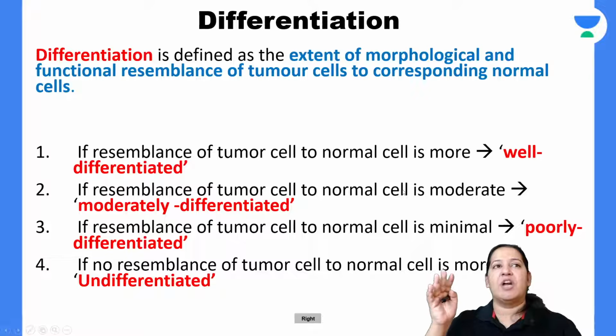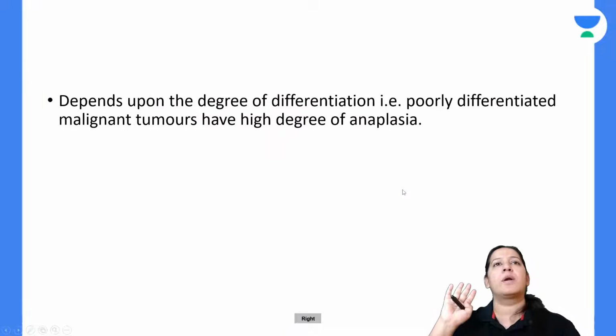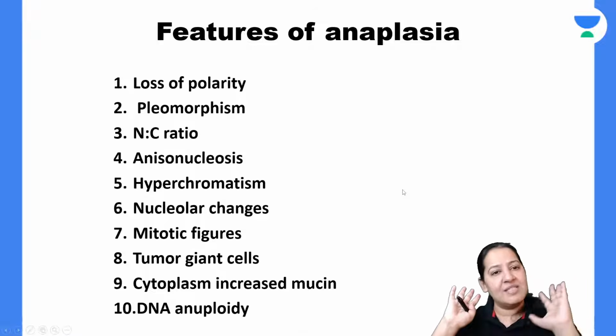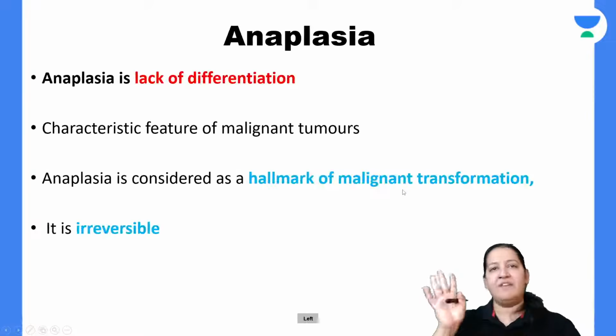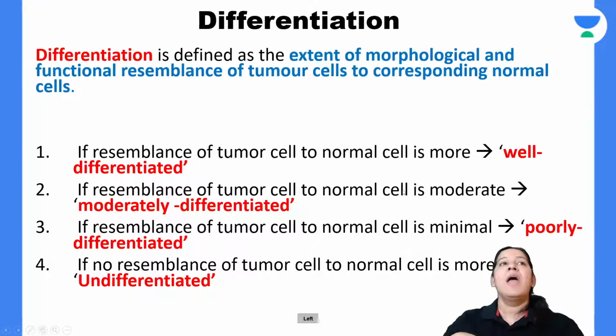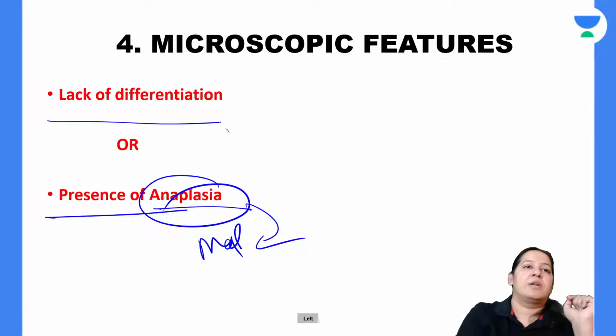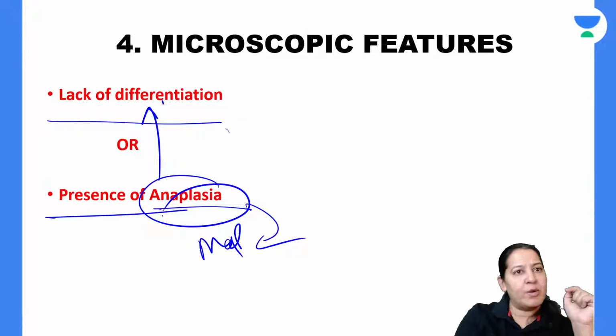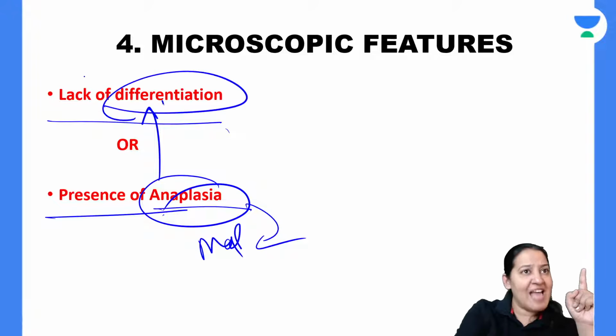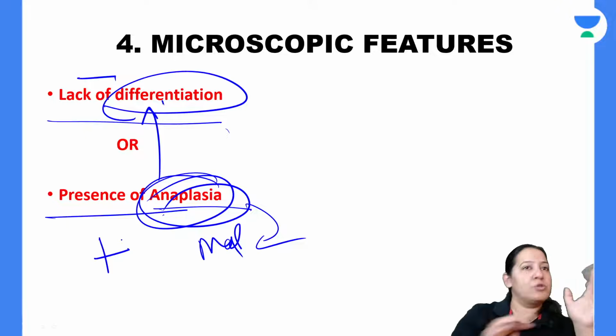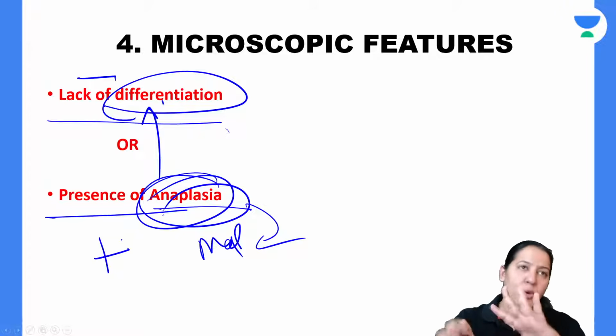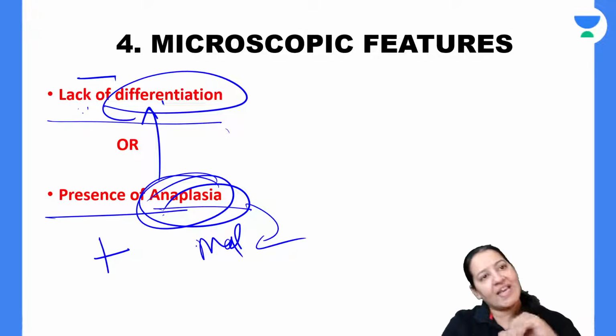Give me a thumbs up. So what is anaplasia? Let me show you what is anaplasia. Anaplasia is these 10 features. Okay, let me define anaplasia. और detail में बताती हूँ. Anaplasia is lack of differentiation. Absence of differentiation is known as anaplasia. If differentiation is absent, anaplasia is present. So the two things are opposite. If tissue is losing differentiation, it is gaining anaplasia.